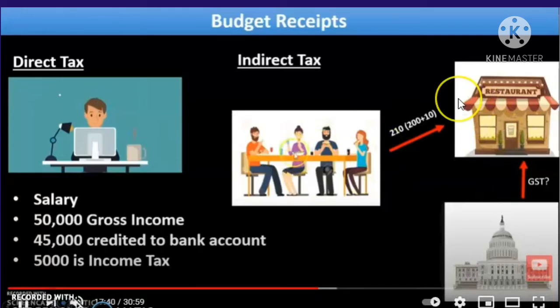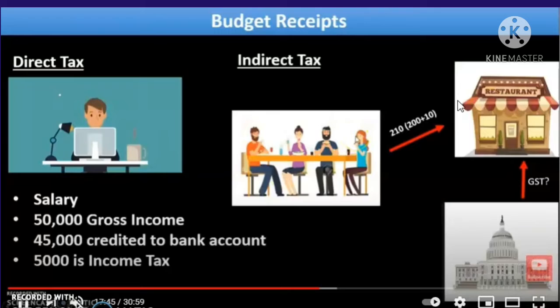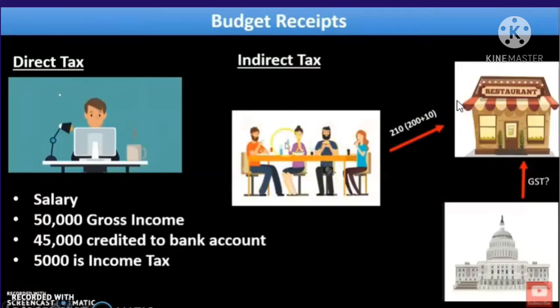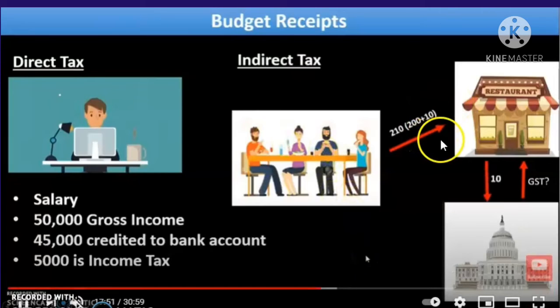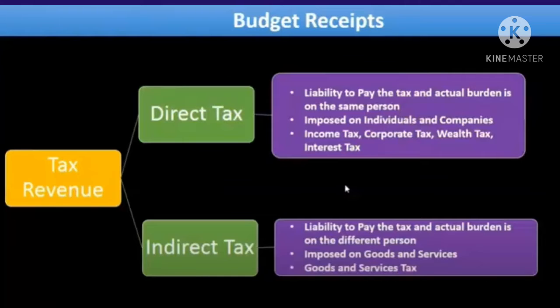So he will be collecting the amount from the consumers, and he will be paying it to the government. So that's known as what? Paying rupees 10 to the government. So that is known as what? Indirect tax. So tax revenue is classified into two, that is direct tax and indirect tax.